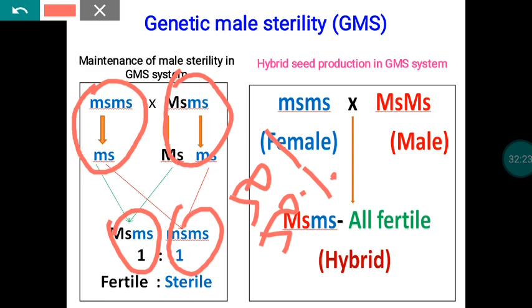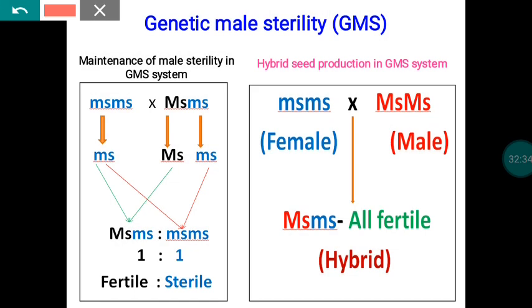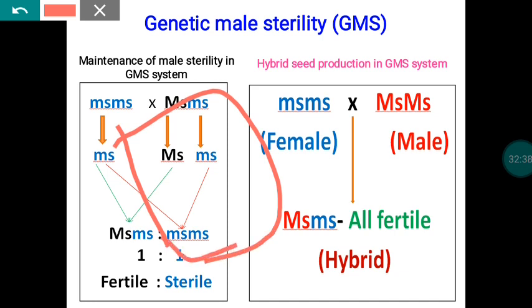During hybrid seed production, you will sow this seed in the female row, the area allotted for the female plant. There, 50% of the plants are male fertile and 50% are male sterile. For pure pollination and fertilization, based on the pollen color, we have to identify the plants that have the ability to produce viable pollen grains.